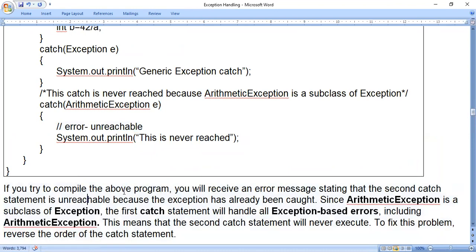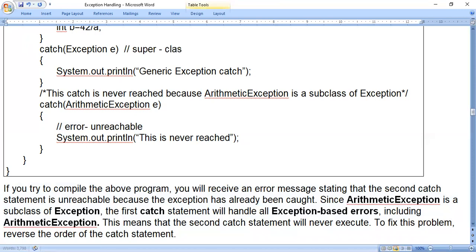If you try to compile the above program, you will receive an error message stating that the second catch statement is unreachable because the exception has already been caught. Since ArithmeticException is a subclass of Exception, the first catch statement will handle all exception-based errors, including ArithmeticException. See how it is. Because ArithmeticException is a subclass of Exception, so here I can say Exception is a superclass.